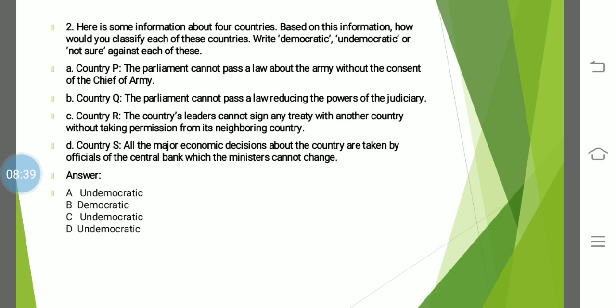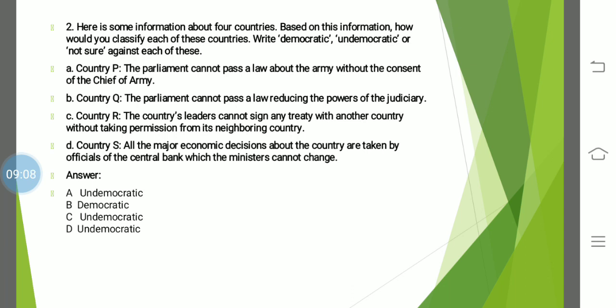In legislature and executive we have the leaders, the representatives, and they are hungry for power. Yes, and they can also make use of judiciary to be in power. That is why we have kept judiciary independent. Okay, so if the parliament is not reducing the powers of judiciary, then it is democratic, because judiciary is independent.